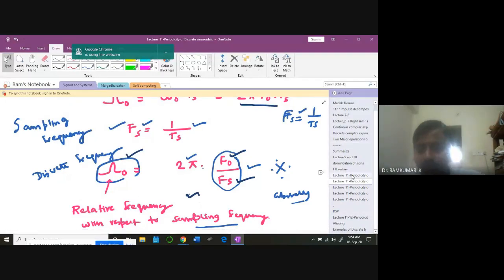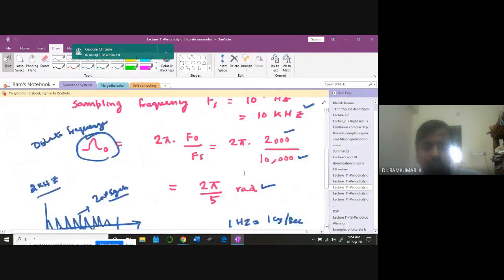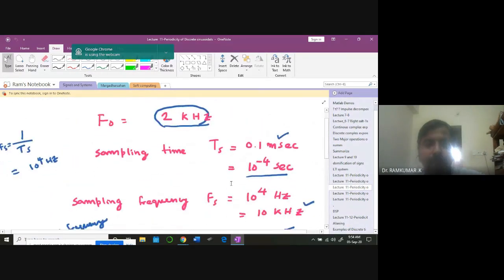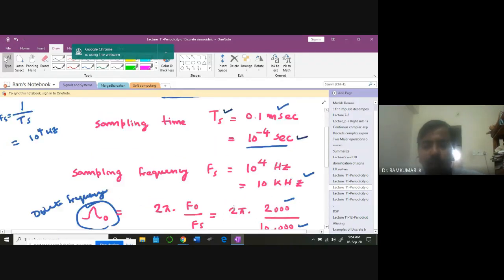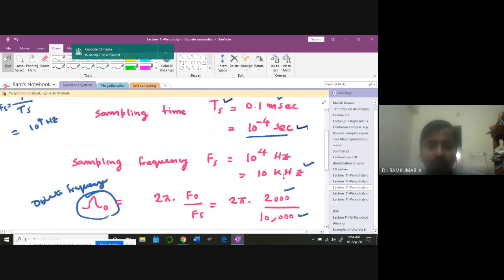Okay, now we'll move ahead. So we also took some examples. For example, a 2 kilohertz signal, if you are going to sample at 0.1 millisecond, that means 10 power minus 4 second. Okay, then what you end up in, the sampling frequency will be what? 1 by this Ts. That's going to be 10 kilohertz, 10 power 4 hertz. Okay, the sampling frequency. What is sampling frequency? Sampling frequency is 10 power 4. Okay, it is 10 kilohertz.